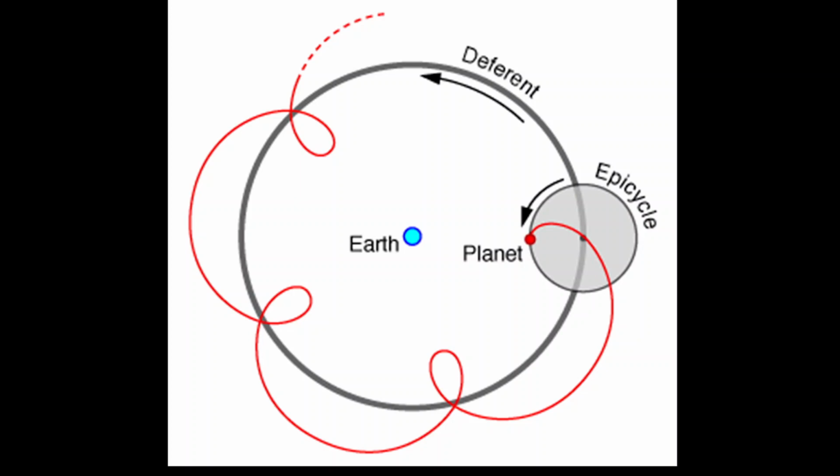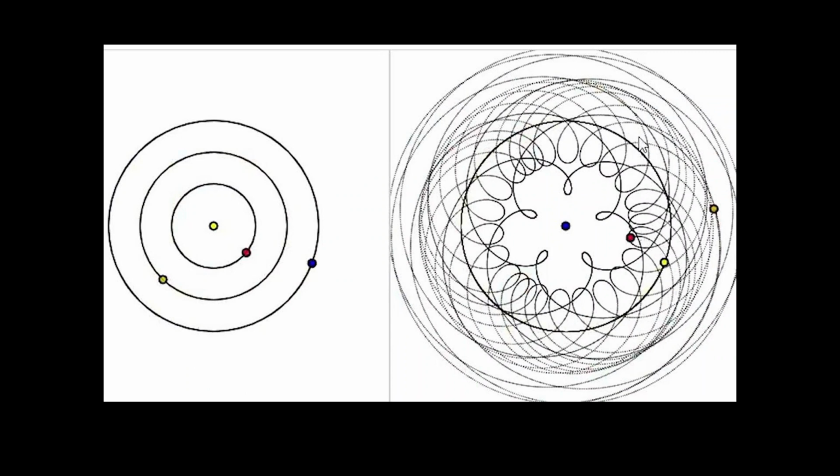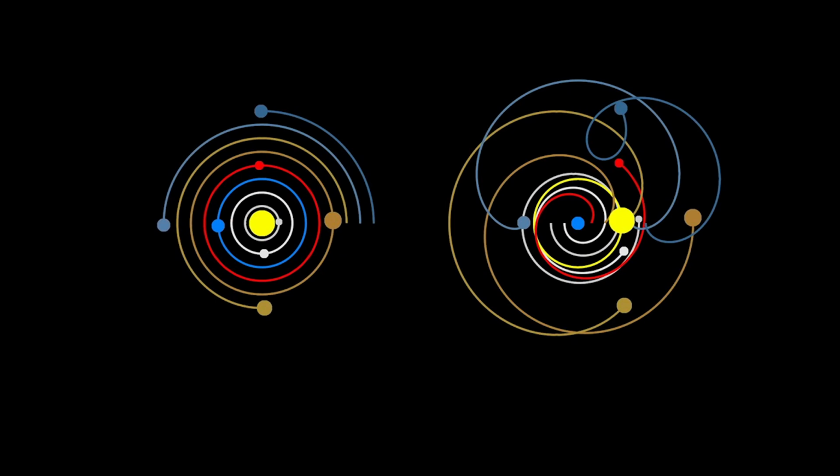And in a way, it's not wrong. In a way, it has its beauty. And like from the Earth, if we trace the movements of the planets, they look like this. Or another way to look at the same thing is to put the sun in the middle, and it looks clearer.